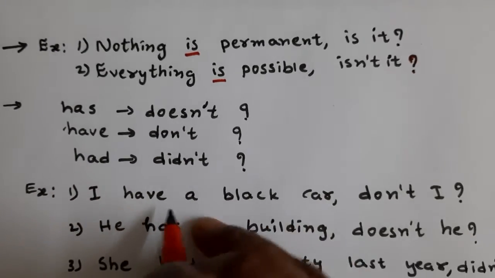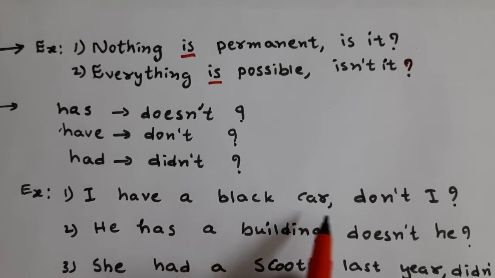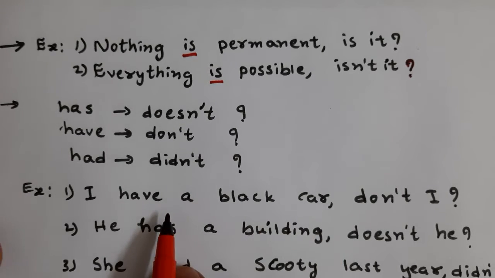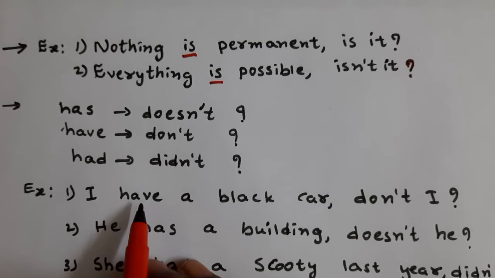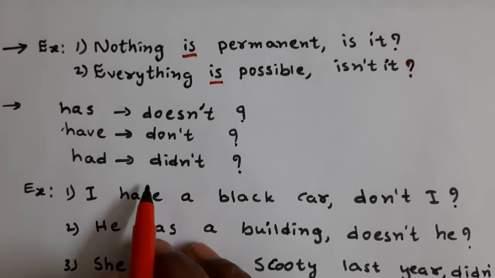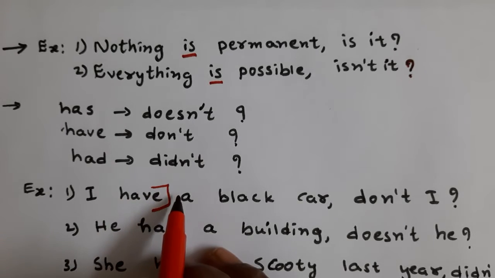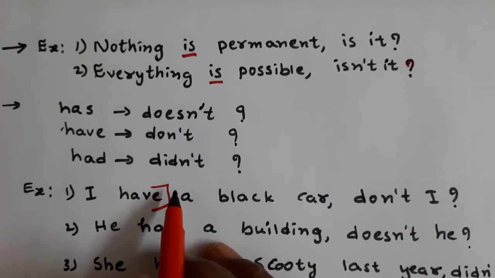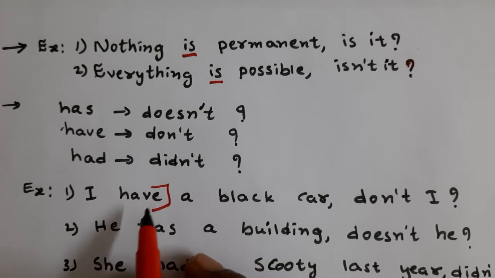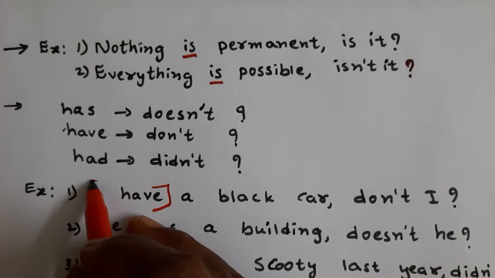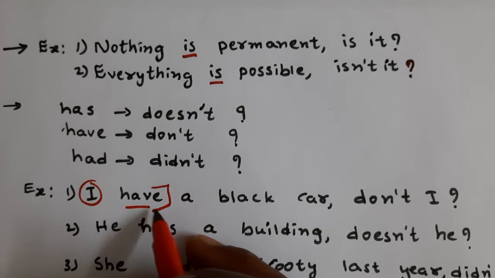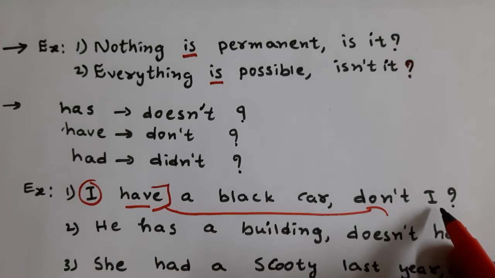For example, "I have a black car." Here have indicates possession, having something. After this have, a participle, meaning V3, is not there. That's why we should use don't. And what is the subject here? I. So, "don't I".